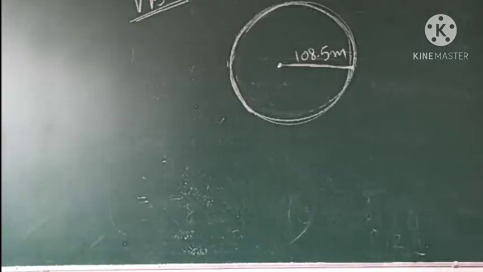Second question is asking, radius is given. So the radius of a circular plot is 108.5 meter. It is to be covered by a boundary. That means we want to construct a boundary around the circle, as much as the length of the circumference, that much boundary we have to make.